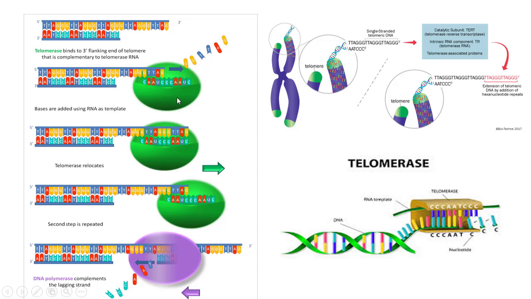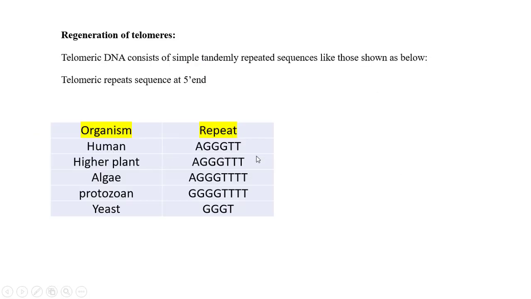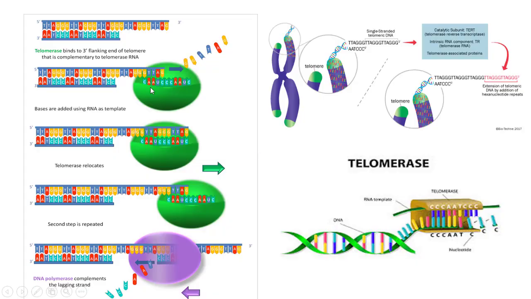Telomerase is an RNA dependent DNA polymerase. First the telomerase comes to bind on the parental strand of the DNA. The telomere has the sequence we already discussed. These are the different sequences there. So first the telomerase acts as a template to synthesize daughter DNA from the pre-existing parental strand.